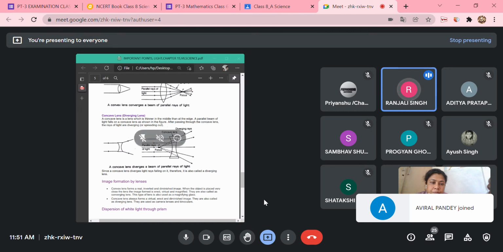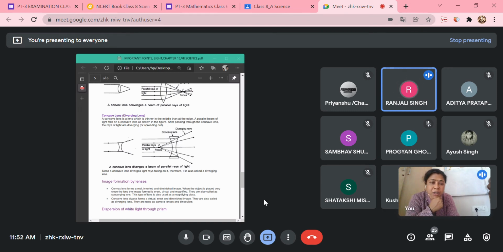Convex lens forms a real, inverted and diminished image when the object is placed very far. Diminished means small, very small. So the image that is formed, in any kind of lens, in case of focus, will be the point image. That is like a point, a dot, the diminished one. Yes, now continue. When the object is placed very close to the lens, the image formed is erect, virtual, and magnified. They are also called converging lens. This type of lens is also used as a magnifying glass.